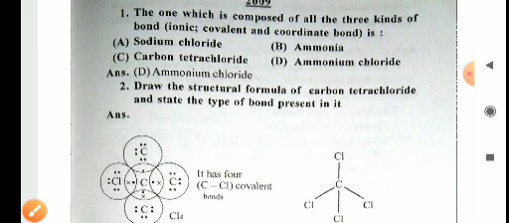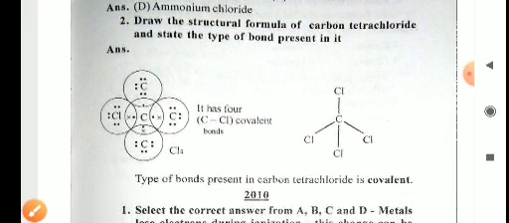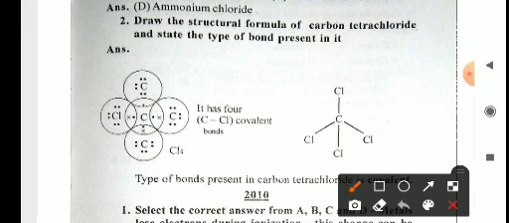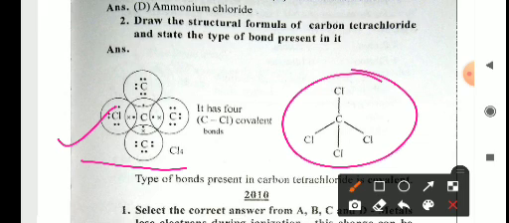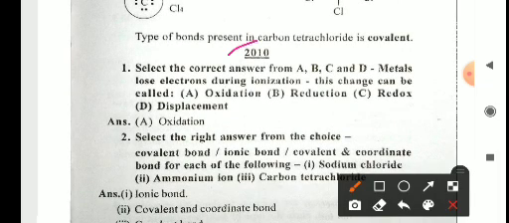Okay, draw the structure and formula of carbon tetrachloride and state the type of bond present in it. So carbon tetrachloride is formed by the sharing of electrons. The structure is shown here, in which the central carbon atom shares one electron with each chlorine atom, forming the Lewis dot structure like this and the bonded structure like this. The bond between carbon and chlorine is formed by the sharing of electrons, so it contains 4 covalent bonds. Okay, now come to the questions of 2010.